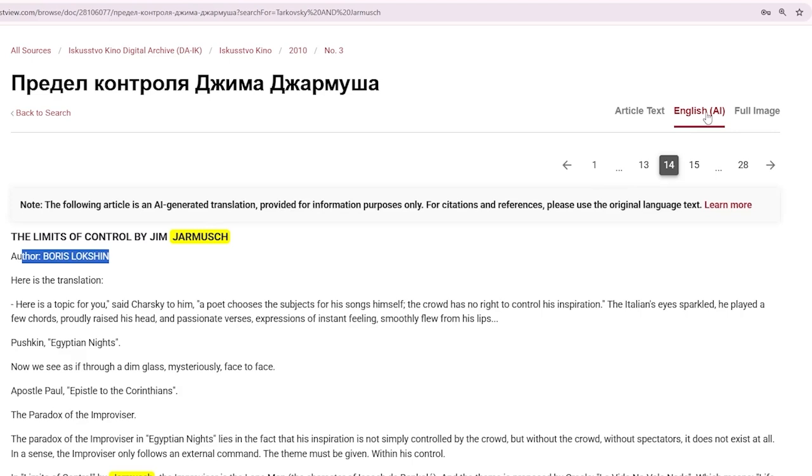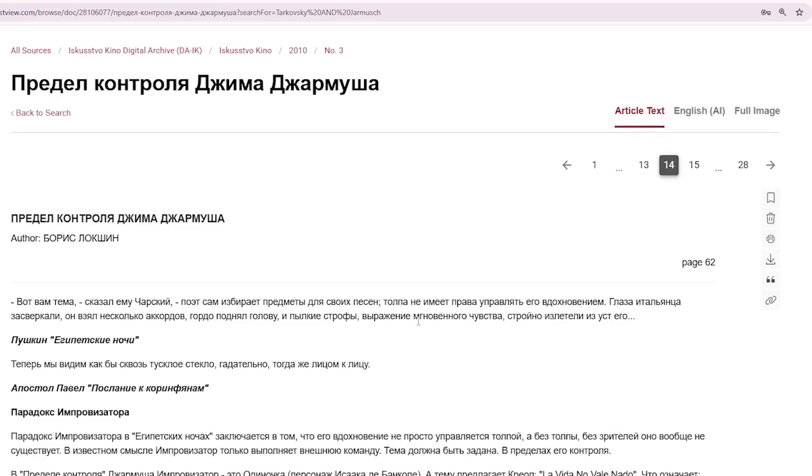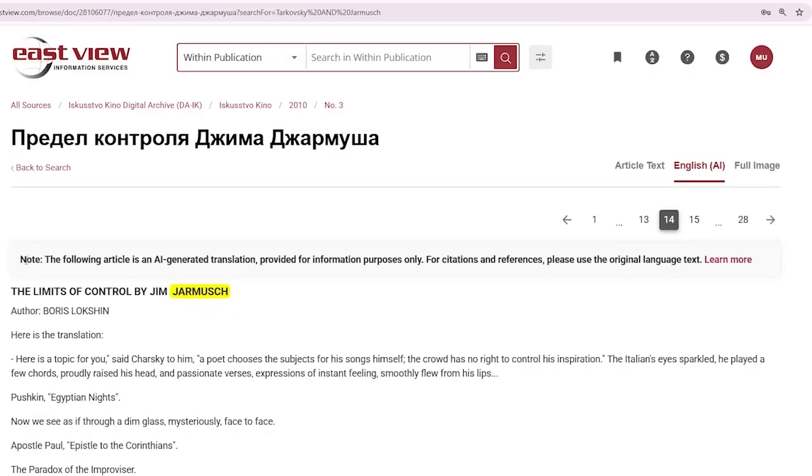Switching between languages is simple. You can go back and forth between Russian and English at any time. You'll also notice a note that reminds users this is a machine translation, and for citations, you should use the original text.